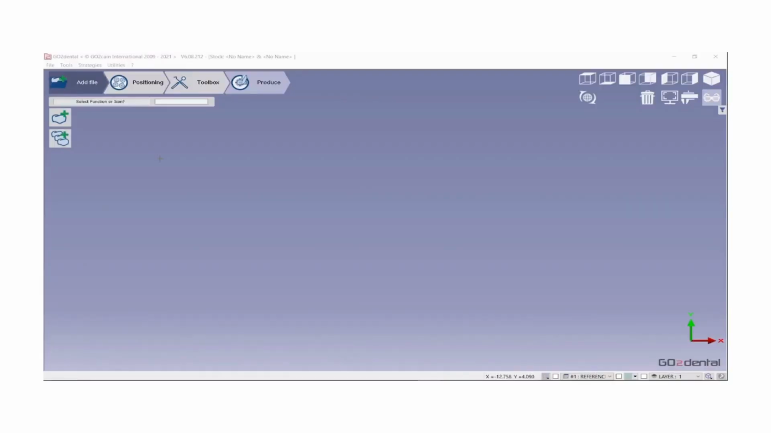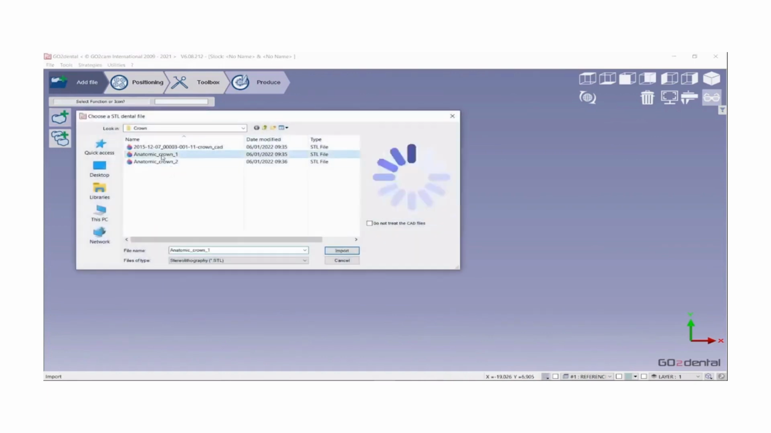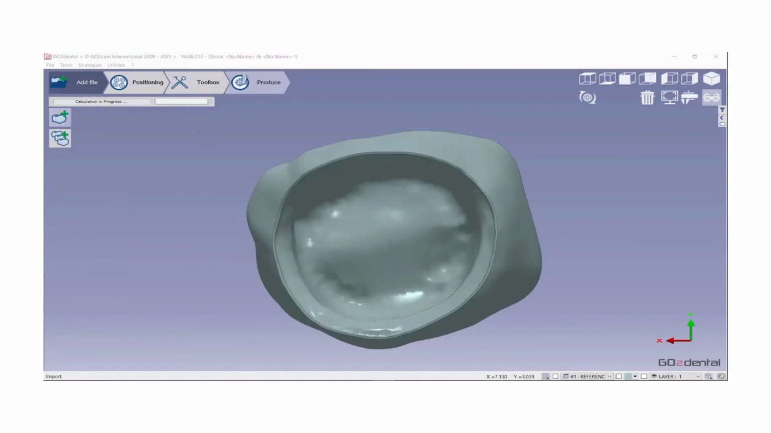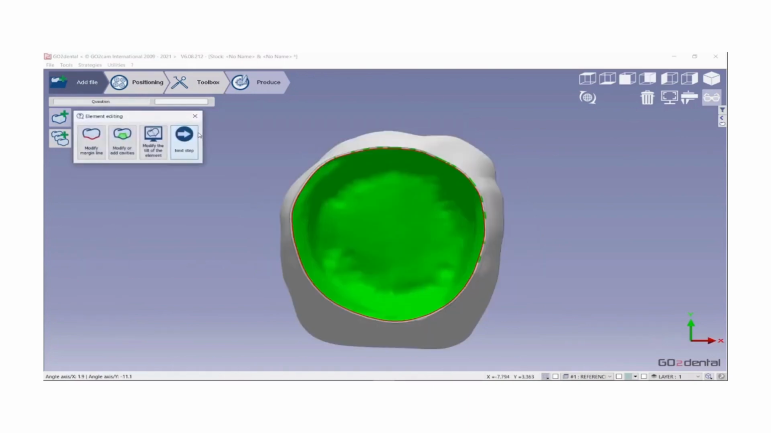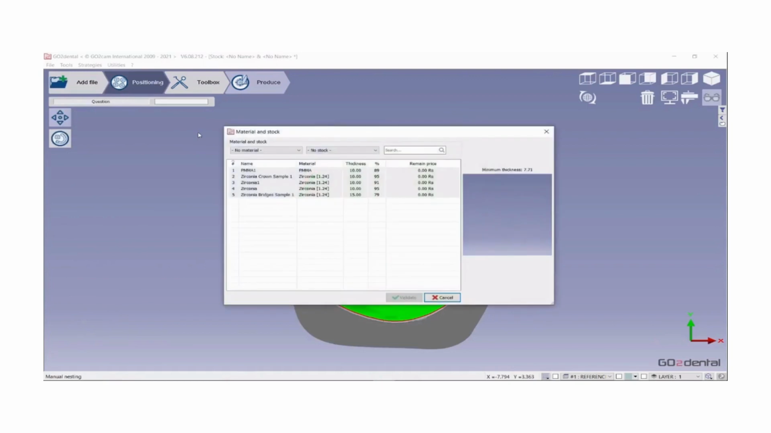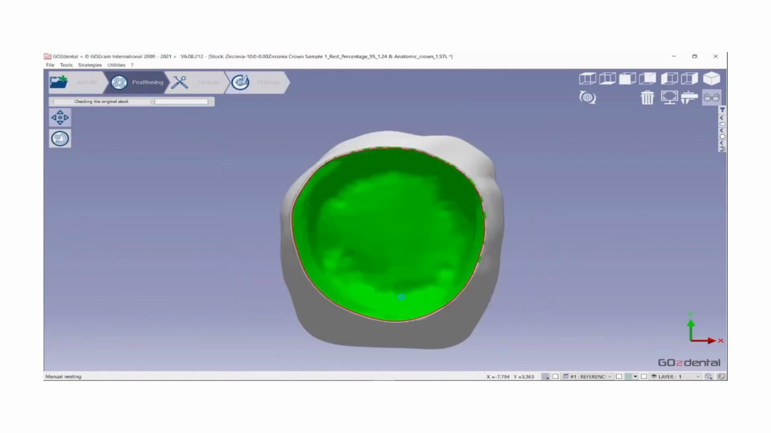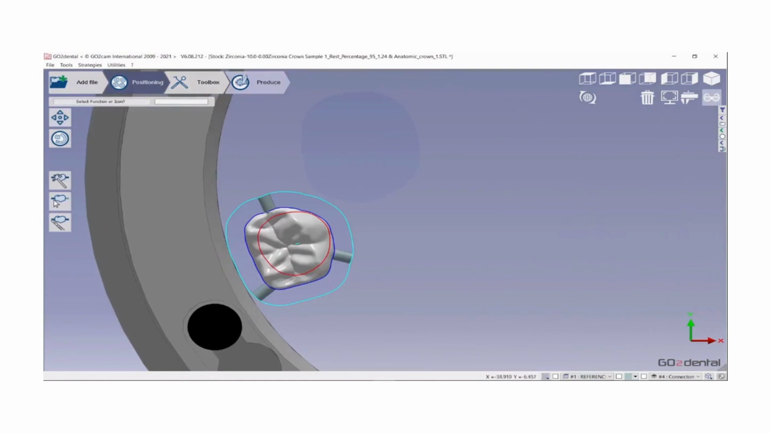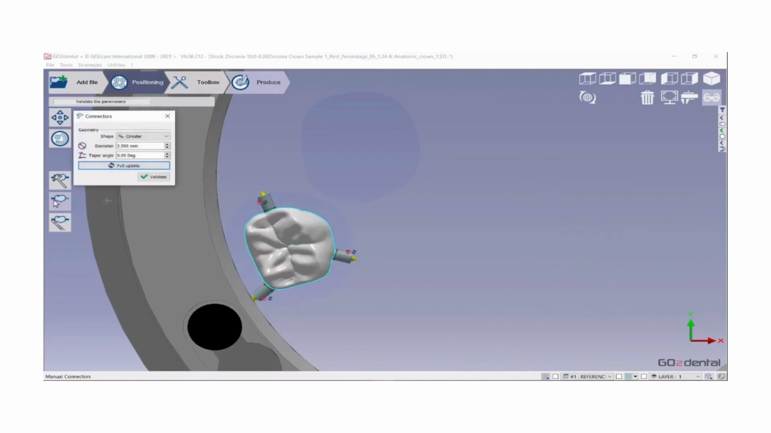We are now in the GO2Dental application. So we're going to import an element, select the type of element, and then complete the import validation. We're going to select a used blank here. As you can see, connectors have automatically been placed around the element. Here we're going to click on manual connectors.